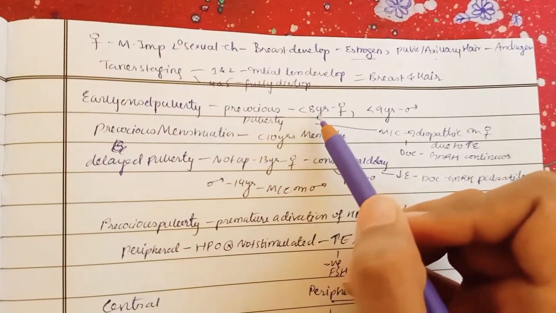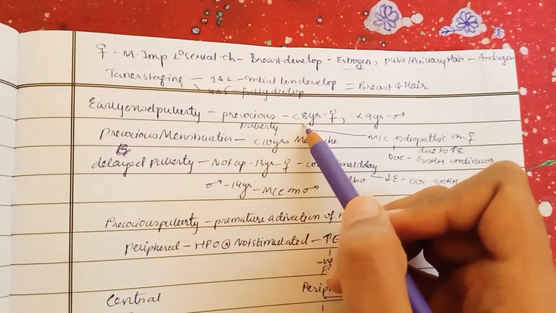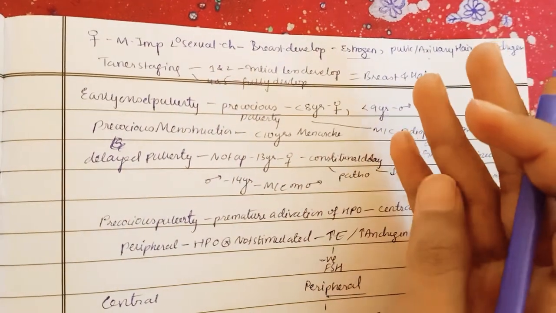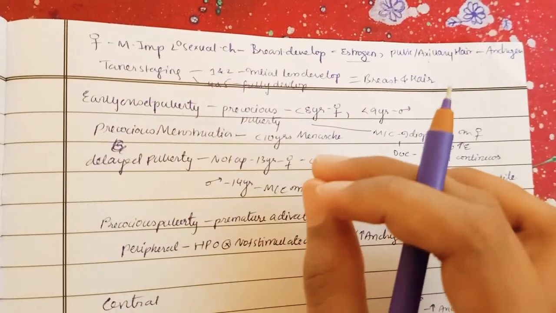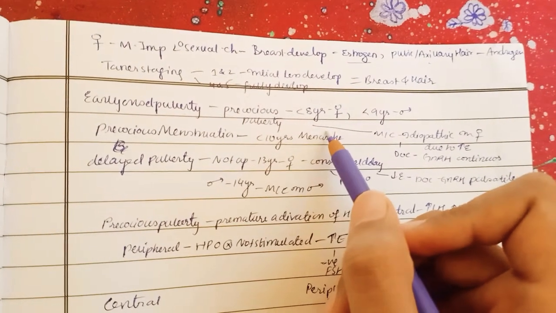That is, if a female is coming into puberty at less than 8 years, normally she should come into puberty at 10.5 years, but here it is 8 years. So 9, 10, it's a 2.5 year difference. Here the breast starts budding in the 8th year itself.